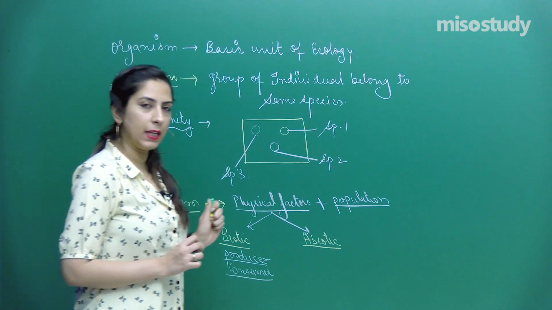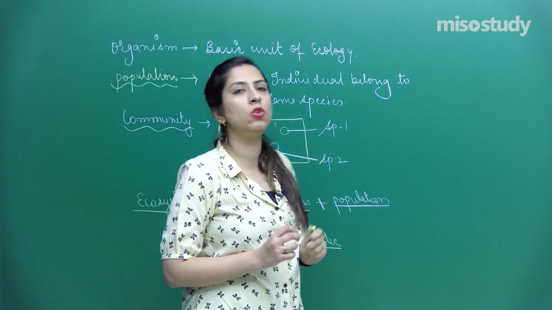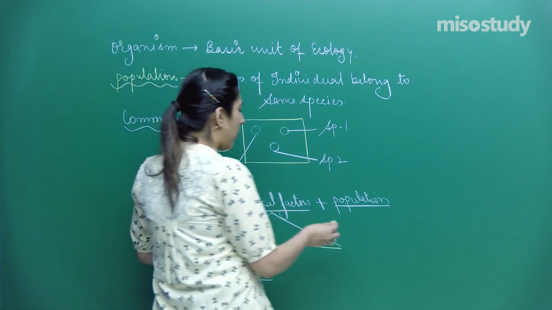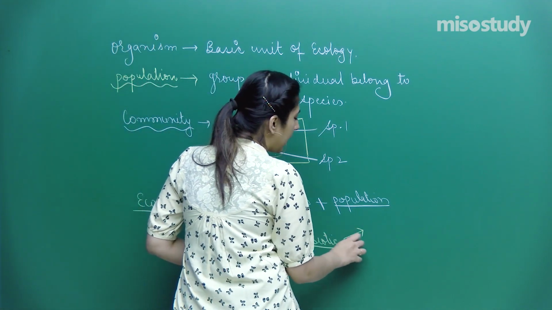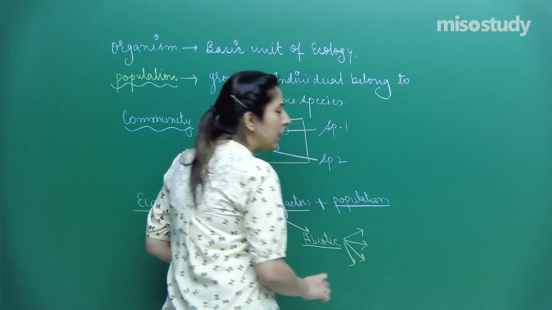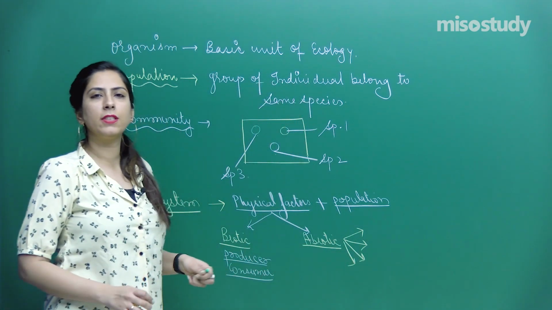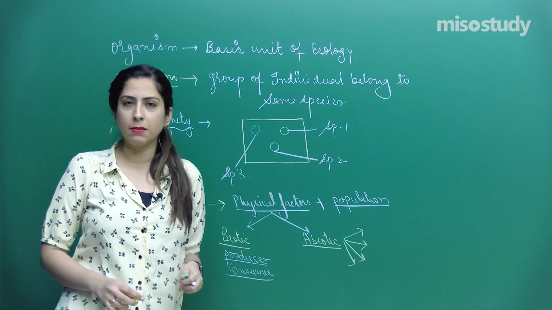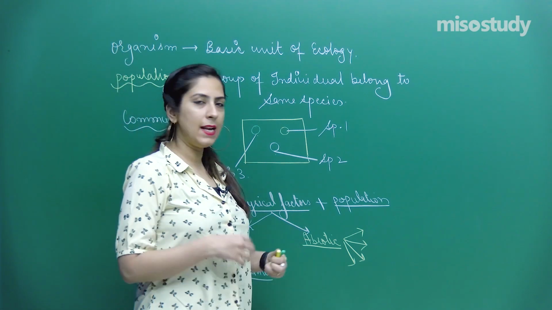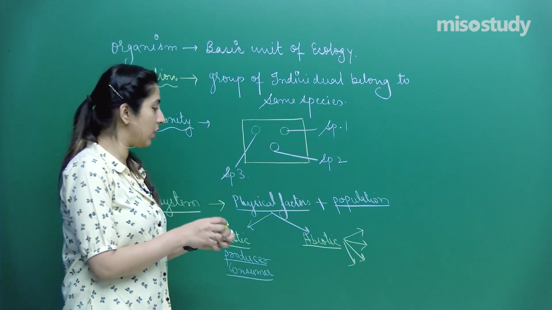Let's talk about the abiotic. Abiotic here means non-living. These are very important factors that directly or indirectly affect different organisms. Like we have studied in the previous sessions, we talked about the atmosphere and the different layers of atmosphere we have. Rest I will continue in this session only.